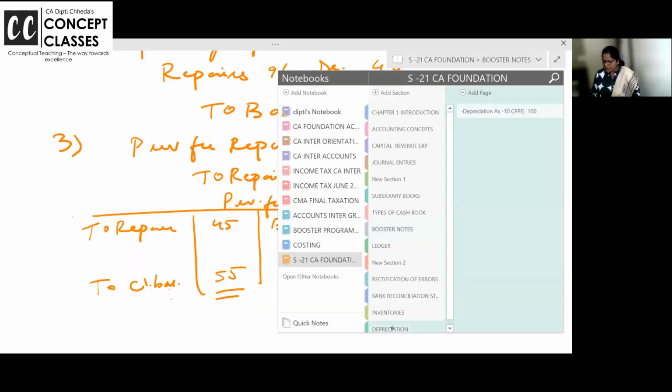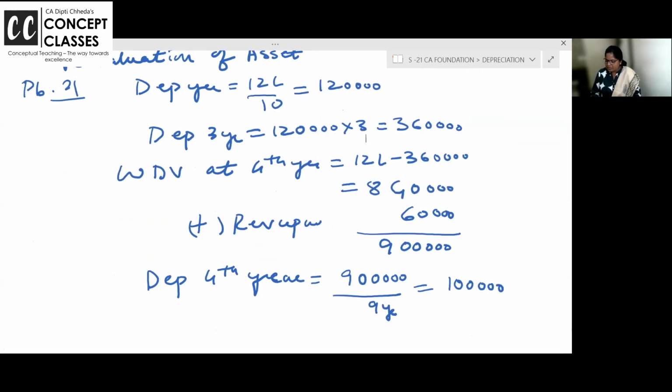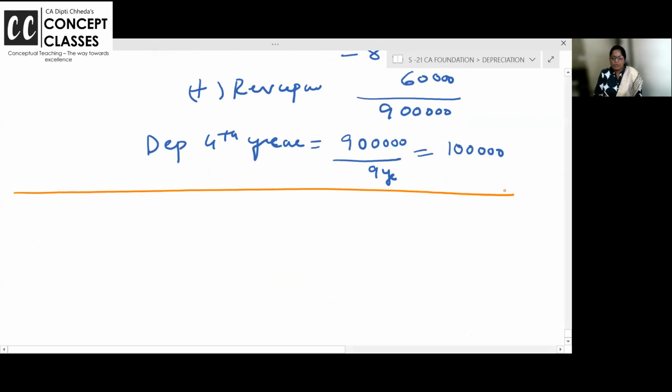23rd problem in your routine notebook. This concept we have already written in the boosters. Don't write all these in your routine notebook. When we write concepts, these are yesterday's problems, revaluations and change in asset. Okay, let us start.